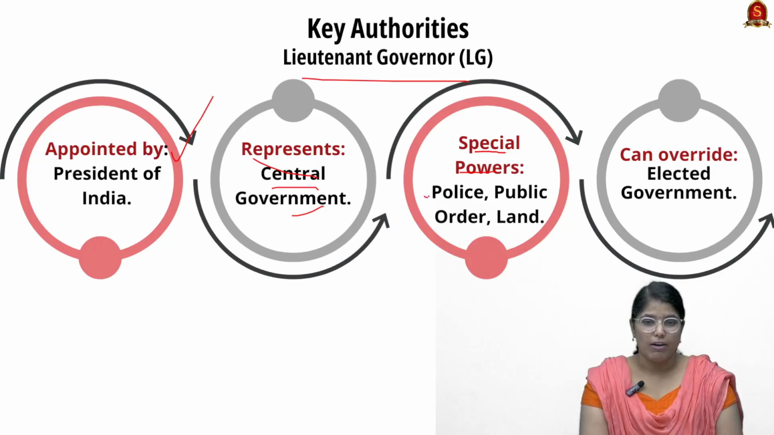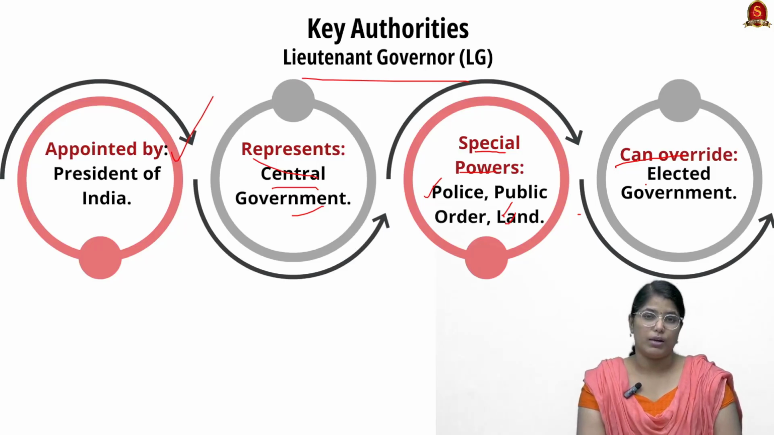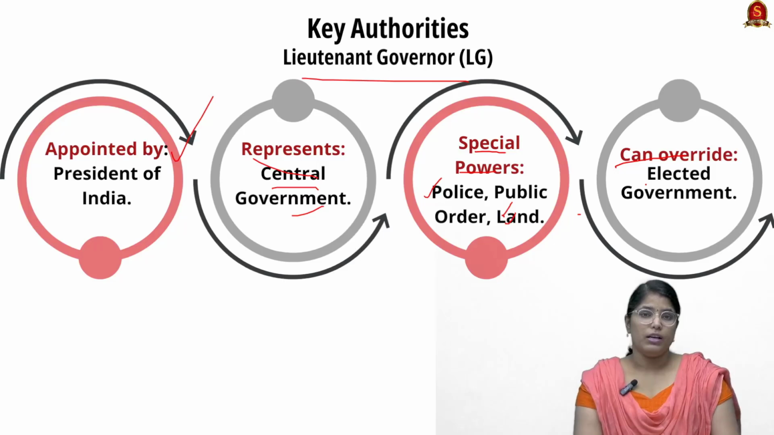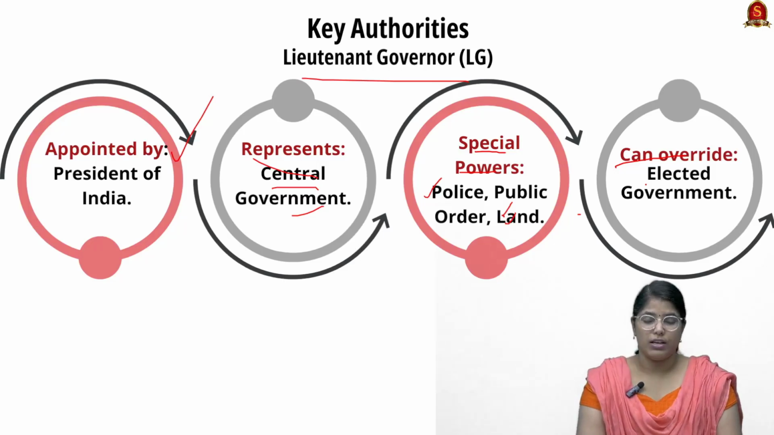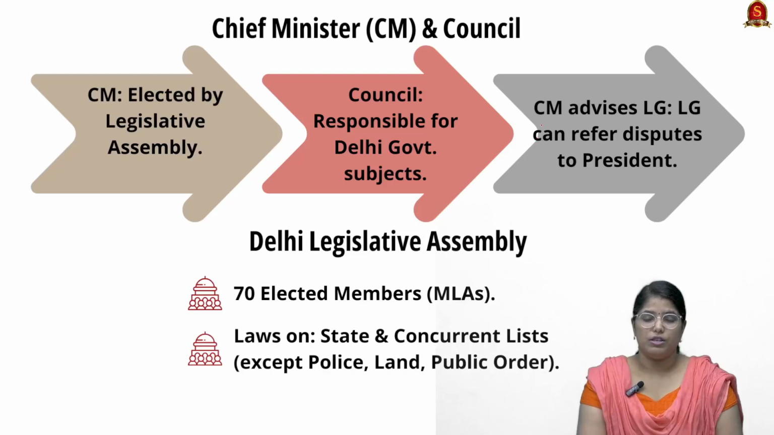For example, police, public order, and land are under the control of the lieutenant governor, and they can even override the elected government when there is a discontent or when there is no proper consensus. Giving all these powers is actually the reason for the frequent tussle between the lieutenant governor and the CM of the particular union territory. Now moving on, we shall see about the Chief Minister and Council.